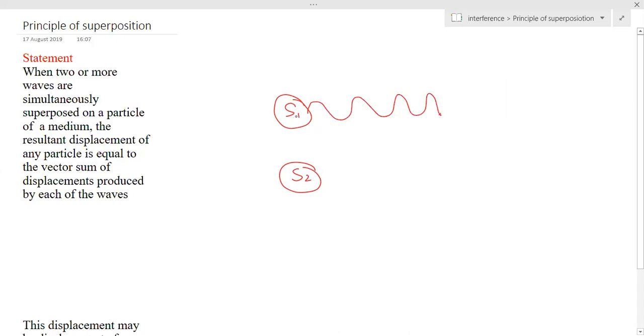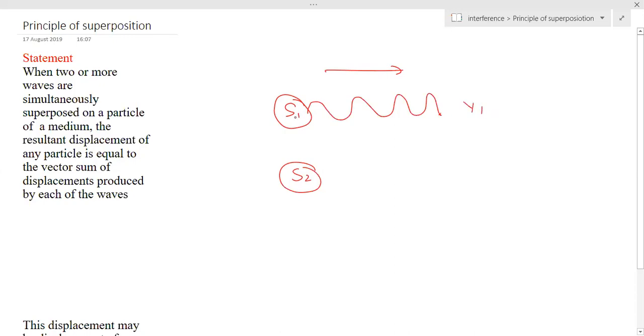Now when I switch on only this source, what happens? The disturbance will travel in this direction in the form of a wave. And this wave creates some displacement on this particle. Let me take that displacement as y1.